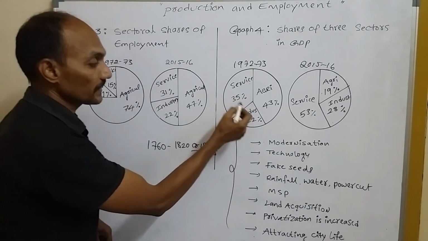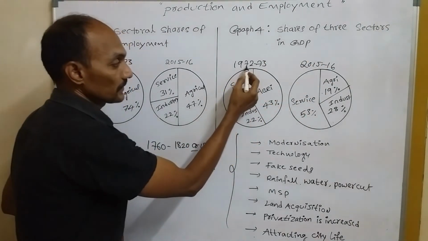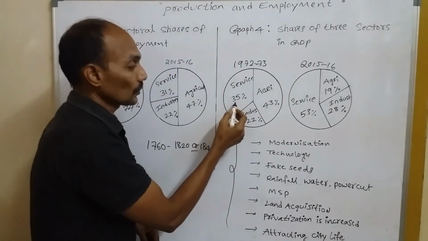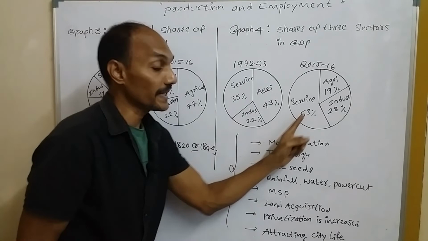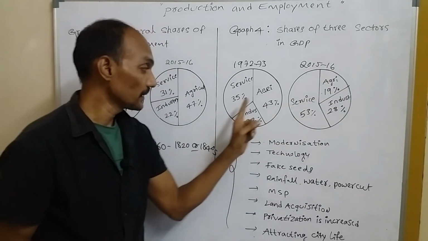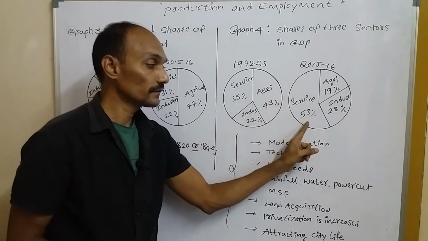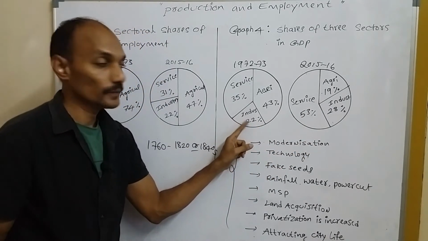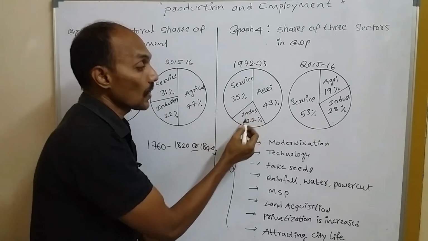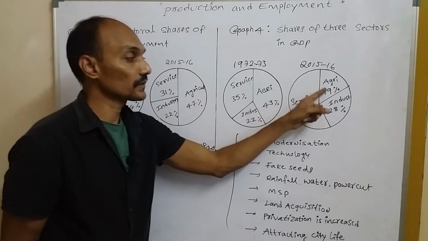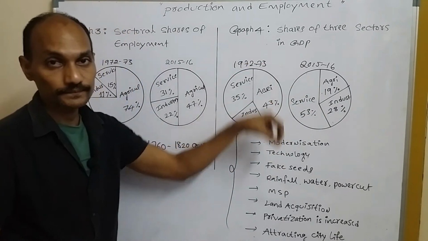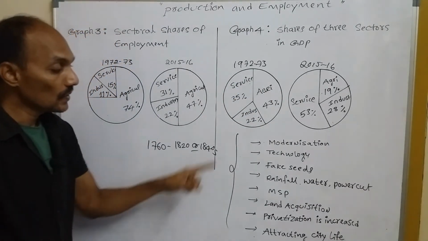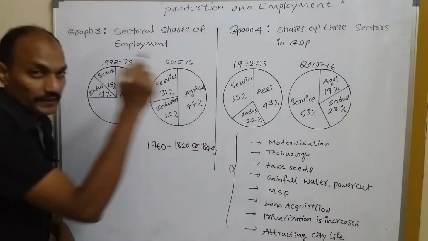But if you compare 1972 to 2015-16, the service sector increased tremendously, from 35 to 53%, and the industry sector is also increasing. That means these two sectors are increasing, but the agriculture sector is decreasing every year, day by day, because of all these reasons.